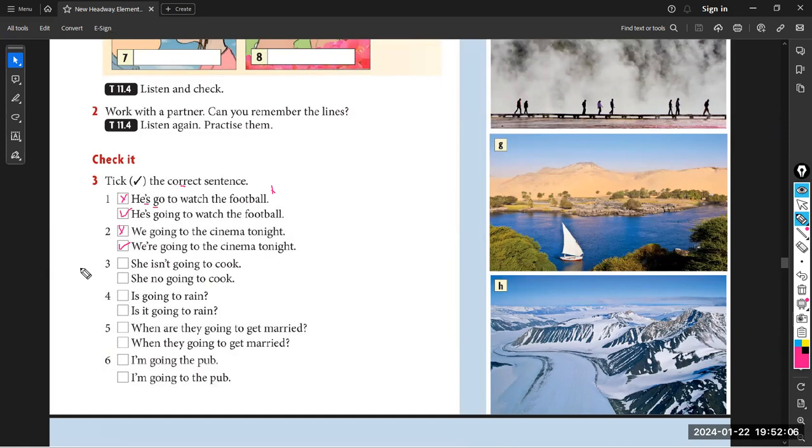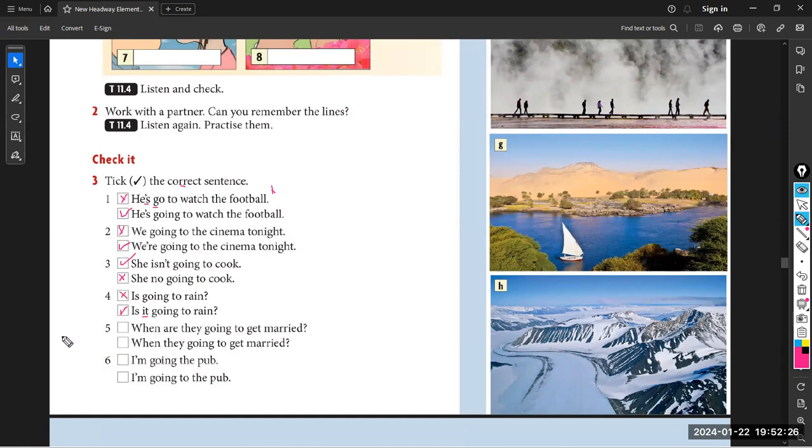3. She isn't going to cook. Oh, bravo. I cannot say she no going to cook. 4. Is it going to rain? Is it going to rain? Yes.